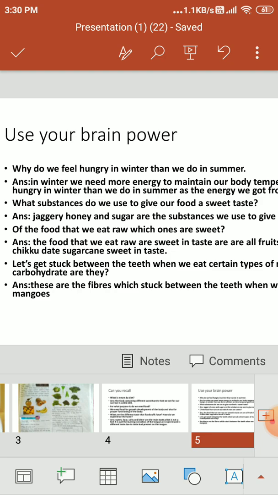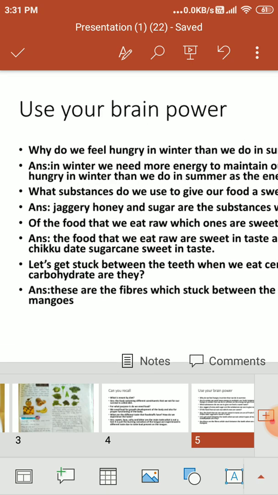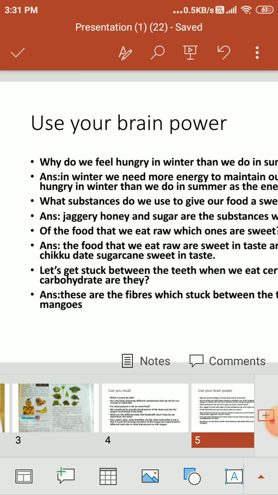Now the next one is threads. Threads get stuck between the teeth when we eat certain types of mangoes. Which kind of carbohydrate are they? This question is at the last paragraph of page number 97. It is the fiber substances.